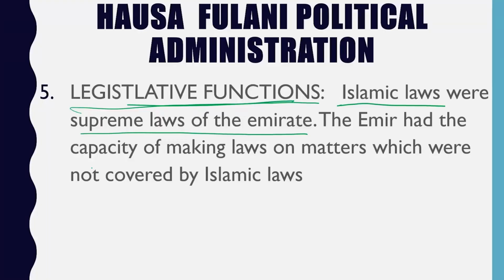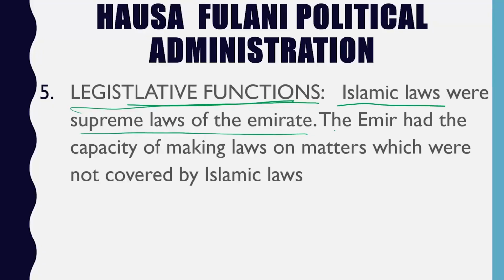We will look at the shortcomings of this kingdom, because sometimes the Emir can judge a matter on feelings if it's not part of the Quran. So the Emir makes the law from the Quran, and also serves as the executive and the judicial. So we call the political system of the Hausa Fulani kingdom a centralized system of government, whereby all the powers go to the Emir. This is called autocracy, or an authoritarian system of government, where power is in one person's hand. And we know what that means: when power lies in one hand, that leads to abuse of power.